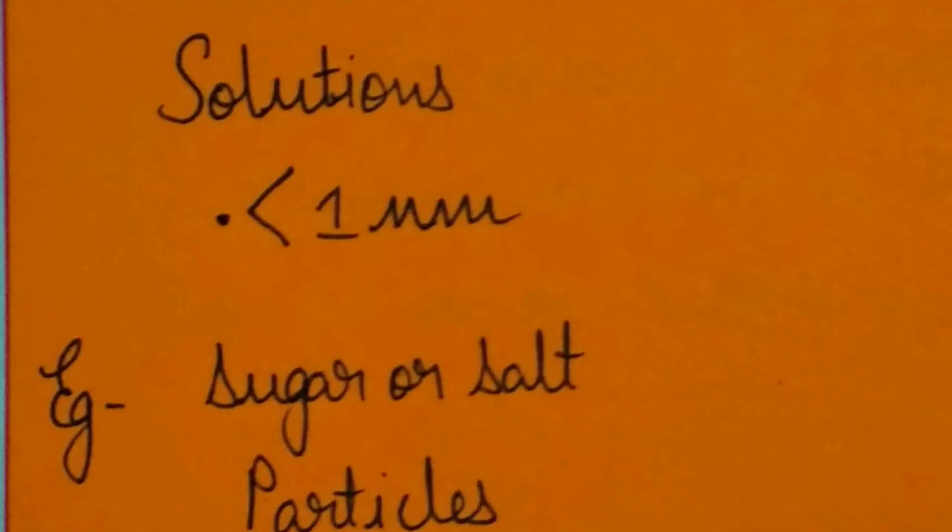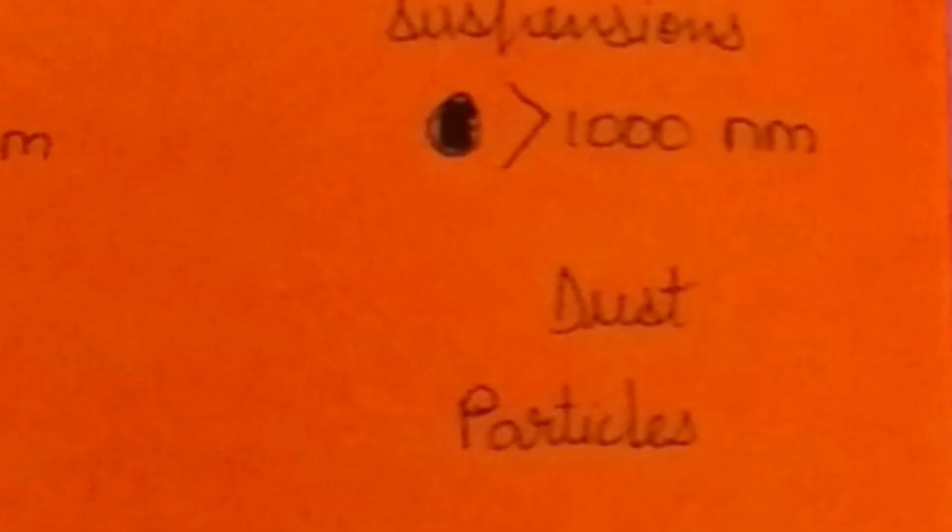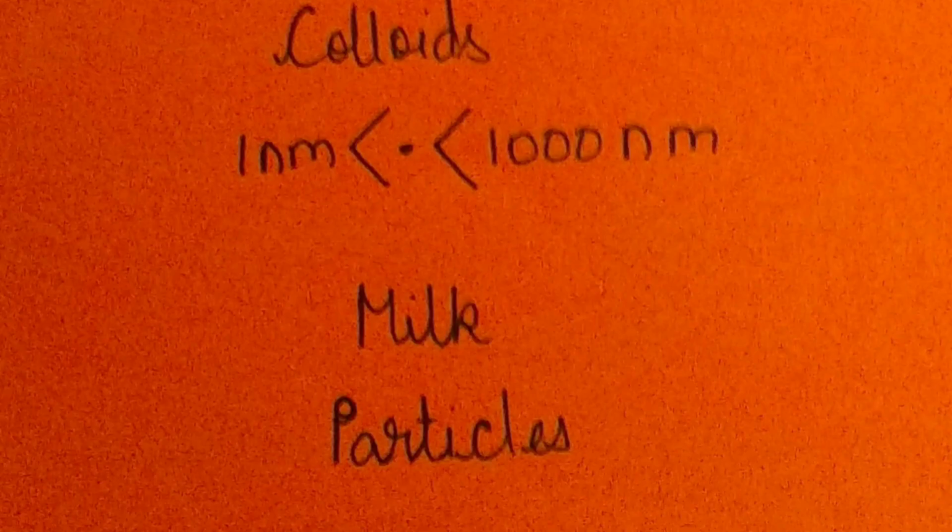As the particles of the solution are much smaller than a nanometer, we are not able to see them. On the other hand, if the particles get larger than 1000 nanometers, then they tend to settle down with gravity. They will not be in the path of that light, and that's the reason they won't scatter light. So the ideal case for us to see the path of light would be to have particles whose size is not smaller than 1 nanometer and not bigger than 1000 nanometers. Then we will be able to see the path of light. These mixtures are known as colloids.